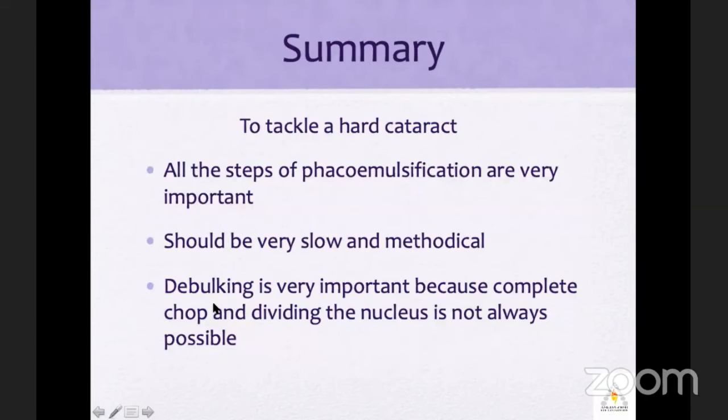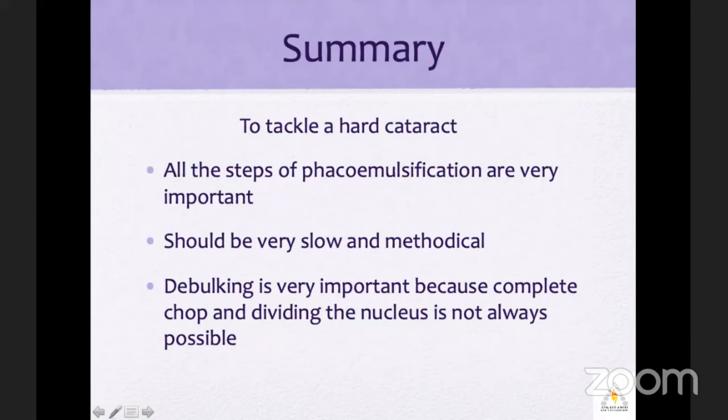Now, then, in summary, to tackle a hard cataract, yes, completely is not always possible.